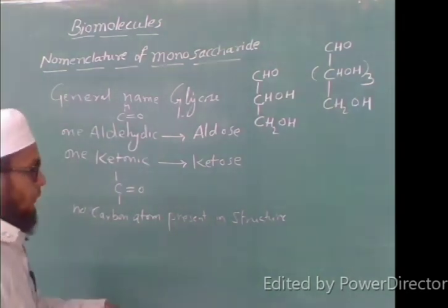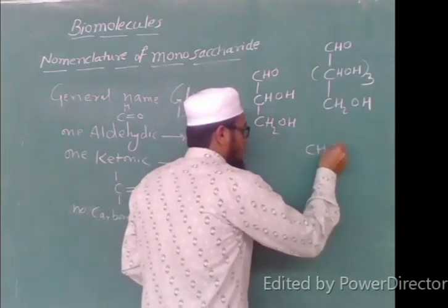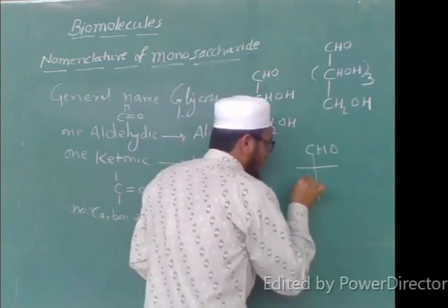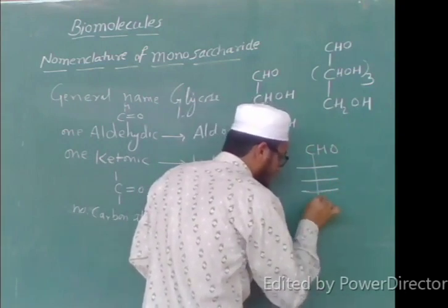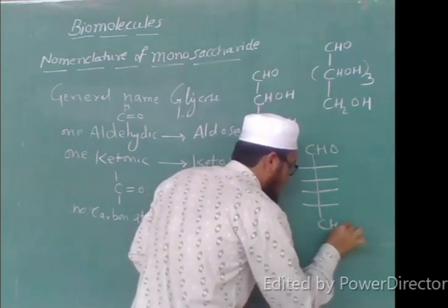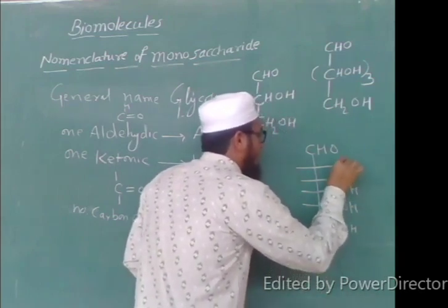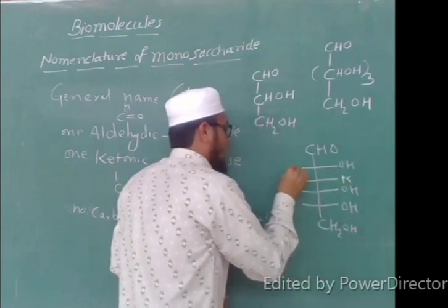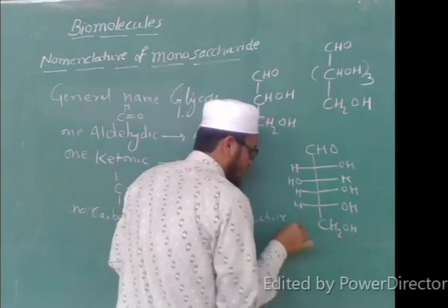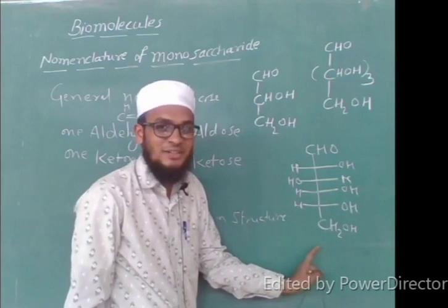So, suppose I have a structure: CHO, that is the aldehyde group, then carbons 1, 2, 3, 4, and this CH2OH, with OH, H, OH, alternating, OH, H. We know this is the structure of glucose.